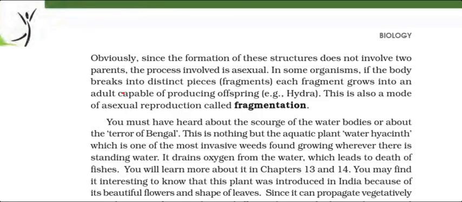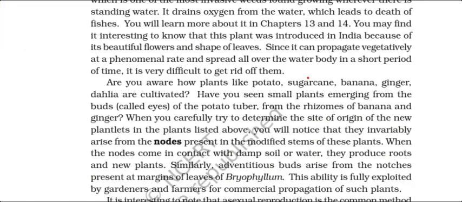In some cases, the body of an organism breaks down into distinct pieces, simply called fragments, and each fragment grows into an individual. Some plants are grown by stem cuttings, like sugarcane and ginger. The buds arise from specific parts called nodes.